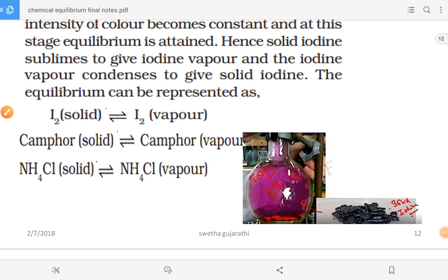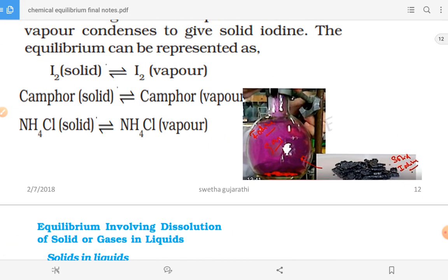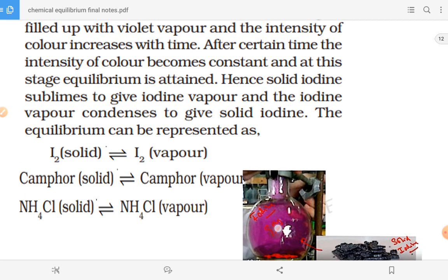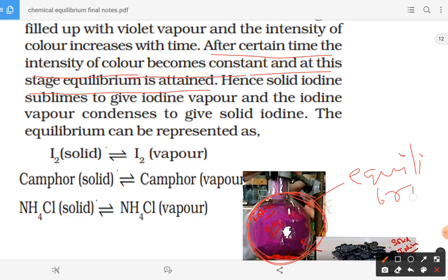If you see here, we have some light color, but here the colorness is going to increase, the darkness is going to increase. Okay, now let us see here. After a certain time the intensity of the color becomes constant, and at this stage equilibrium is attained. Once the color is equal at all the portions, it indicates we attain equilibrium. That condition is called equilibrium. So hence solid iodine sublimes to give iodine vapors and the iodine vapors condense to give solid iodine.